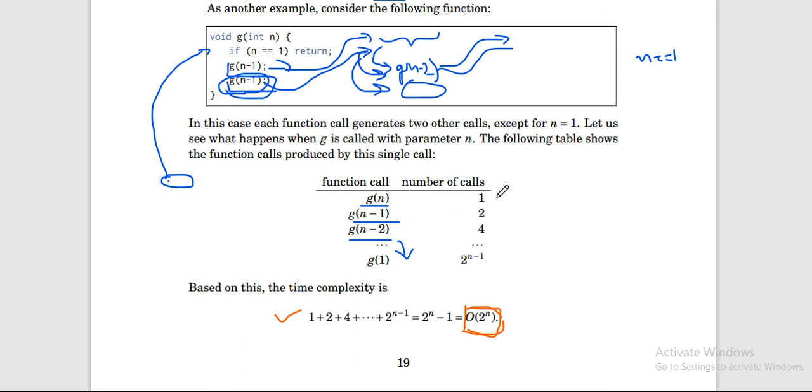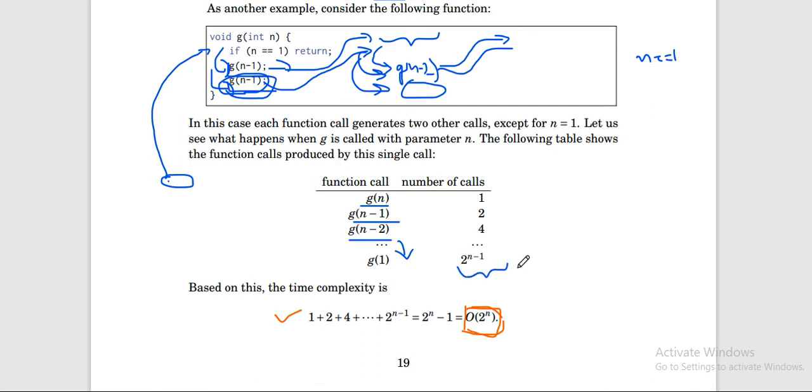g(n) will be called once from here, g(n-1) will be called twice. This function will call g(n-1), this is the first time, and then again a second time. Then these will call, meaning a table-like structure will be formed, and this will call 4 times until g(1). So as we reach g(1), meaning n equals 1, we have this many calls.